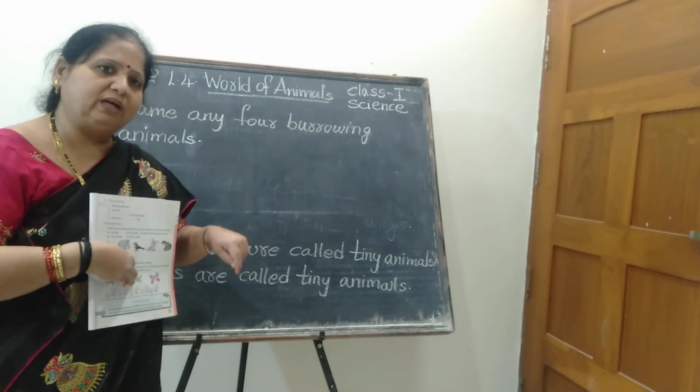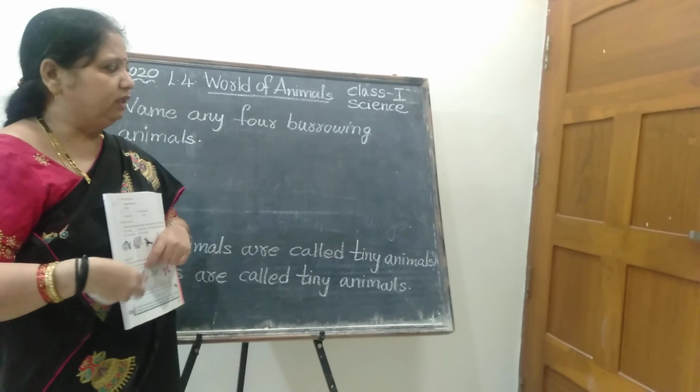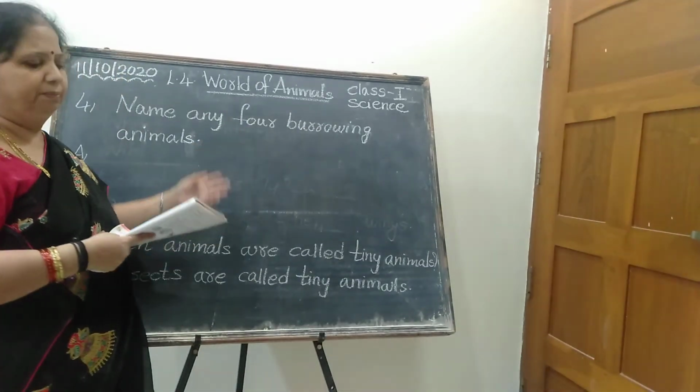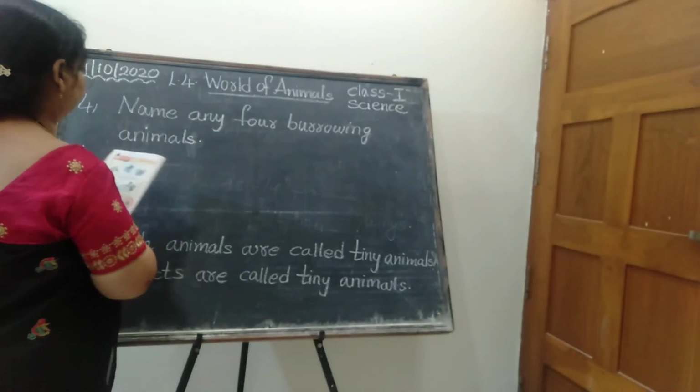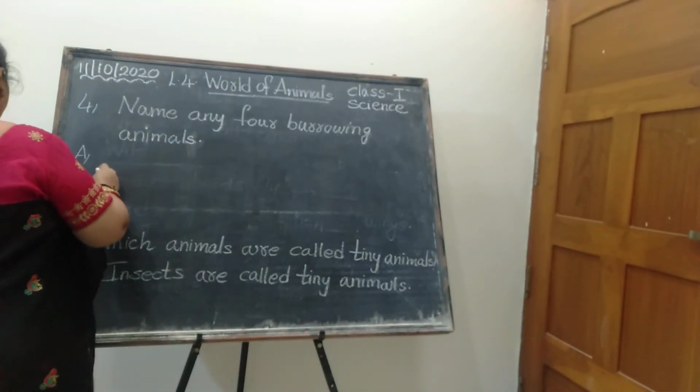They will go into the under the ground. Okay. Those animals are called burrowing animals. Okay. So I will write any 4. Okay. Come on, write, children. You can write rabbit.